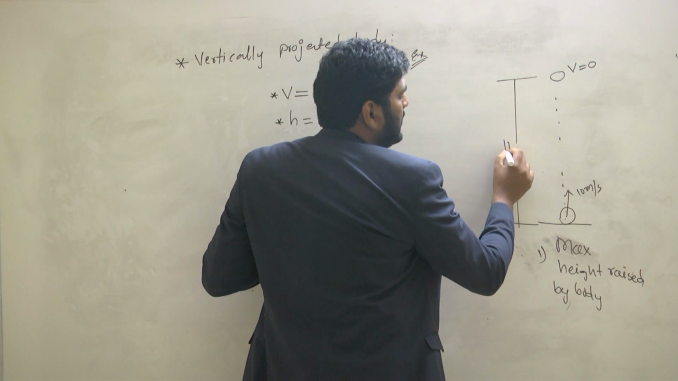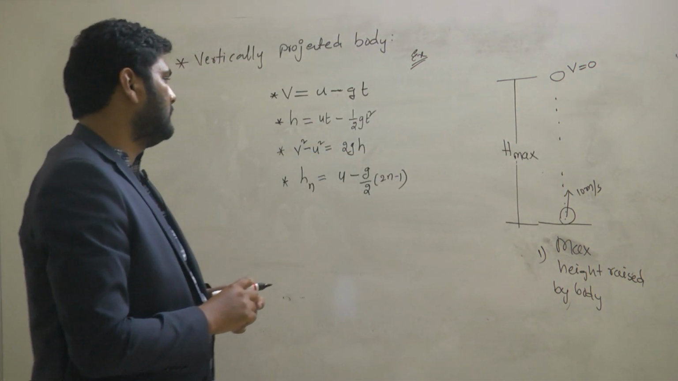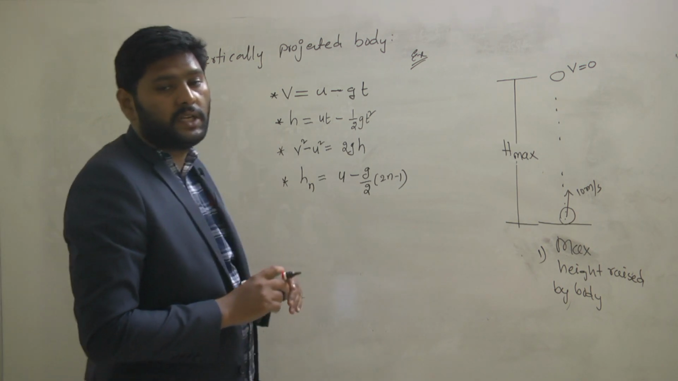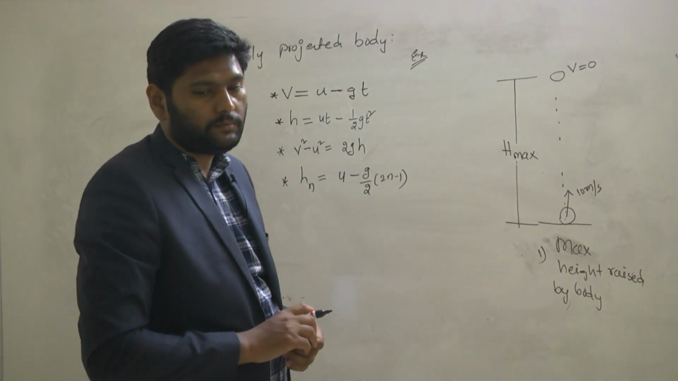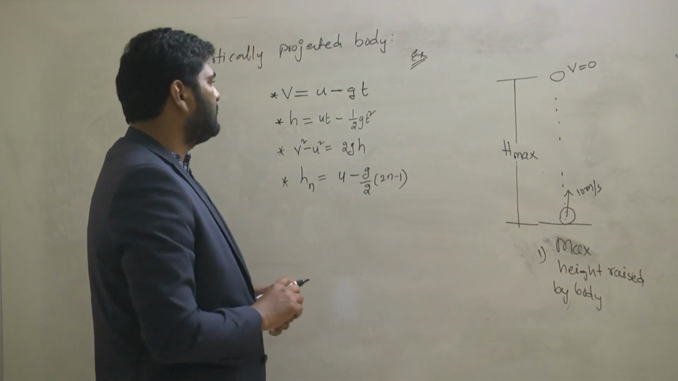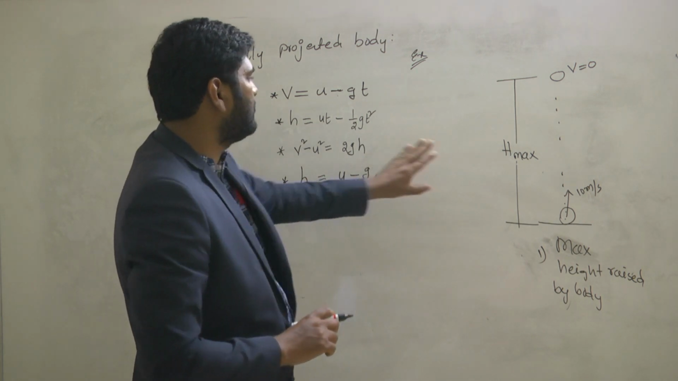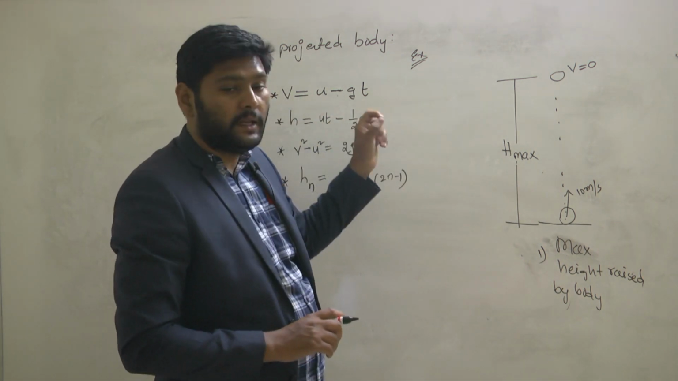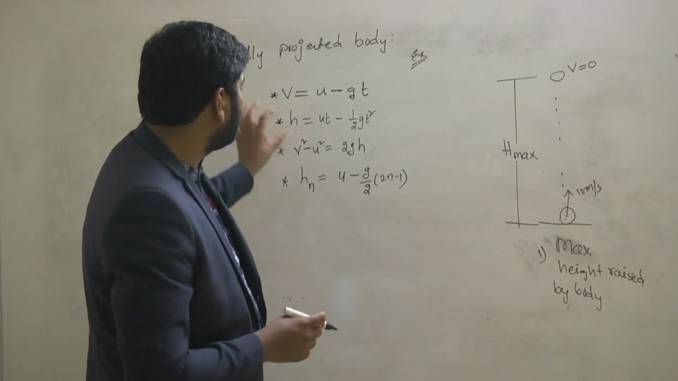Maximum height, that is called h max. Now what is the h max value? Among these four equations, which equation is helping you to find this h max value? First one, sir. Yeah, first one. Look here, in this first one, to find that h max value, does the first equation have any height terms? Second one, sir. Yeah, second one.